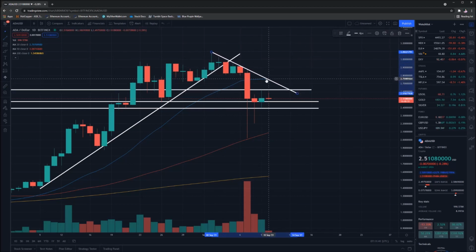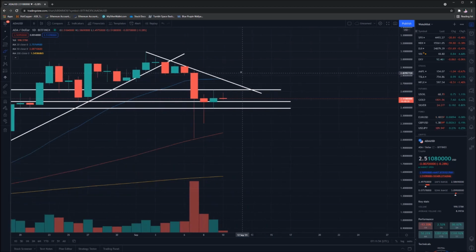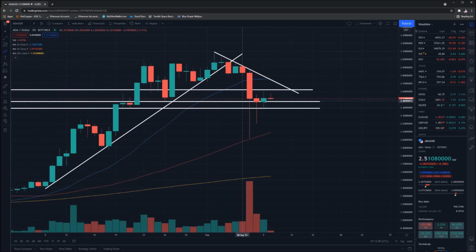That needs to be broken, and that is sitting smack bang on that 20-day moving average, which is why I really think that over the next few days we're going to see either big gains or big drops depending on exactly what occurs. If we see this trend broken, we're definitely surpassing this 20-day moving average. If not, we're dropping, and we're potentially dropping to this support point at $2.40.